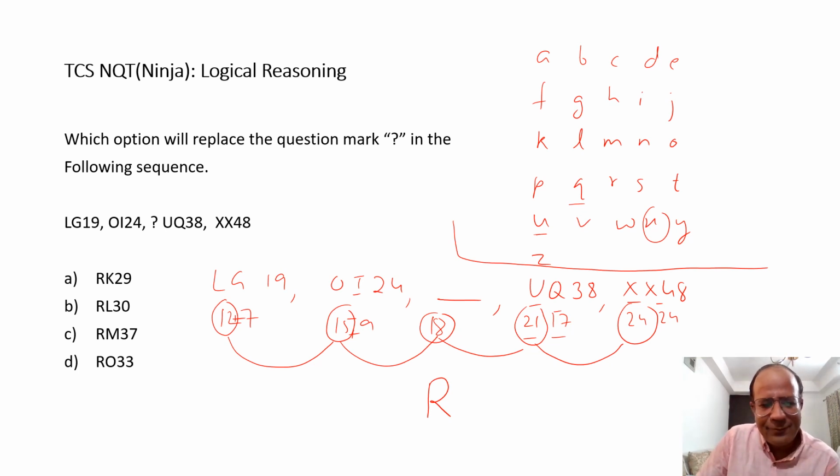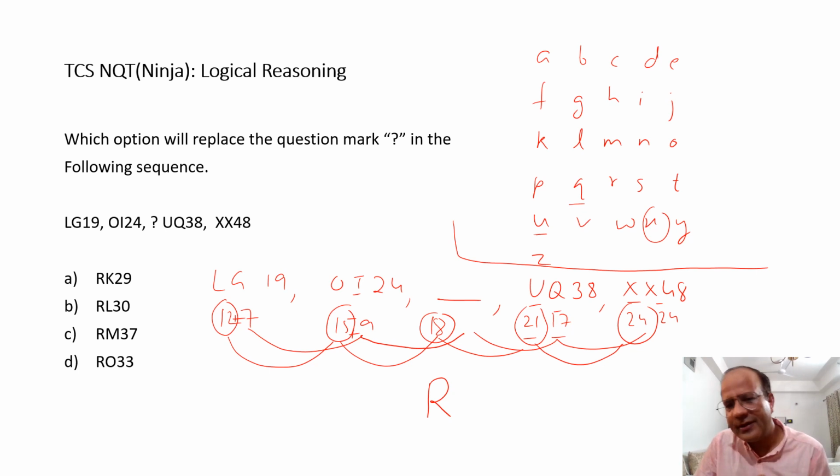This moves like a 7 and a 9, and I need to figure out the next, and then a 17 and a 24. Between 17 and 24 there is a difference of 7, and between 7 and 9 there is a difference of 2.